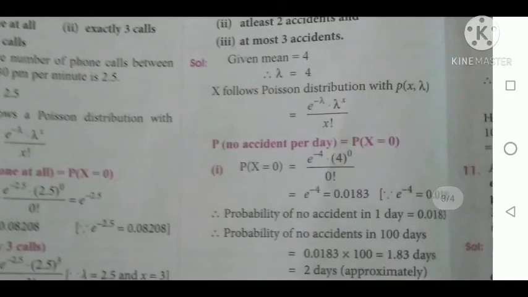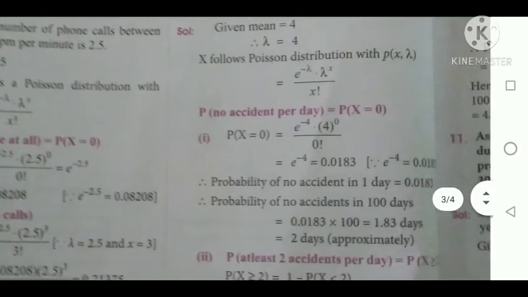So p of number of no accident per day. No accident per day means it is nothing but the value of x equal to 0. Therefore p of x equal to 0. E power minus lambda, the value is 4, then 4 power 0 divided by 0 factorial. So the value is e power minus 4. The value of e power minus 4 is 0.0183.